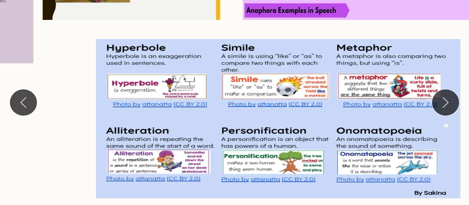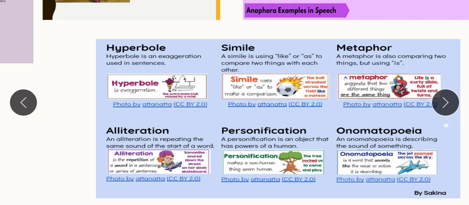So what is a metaphor? Metaphor suggests that two different things are the same thing. See, look at the example there, children. Life is a curly slide full of twists and turns. So that is a metaphor. So comparing two things but using 'is'.